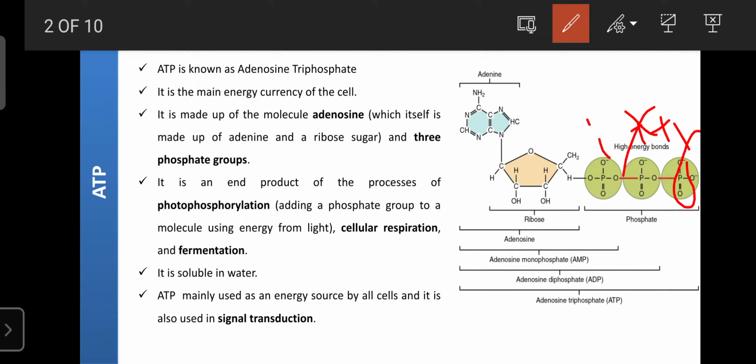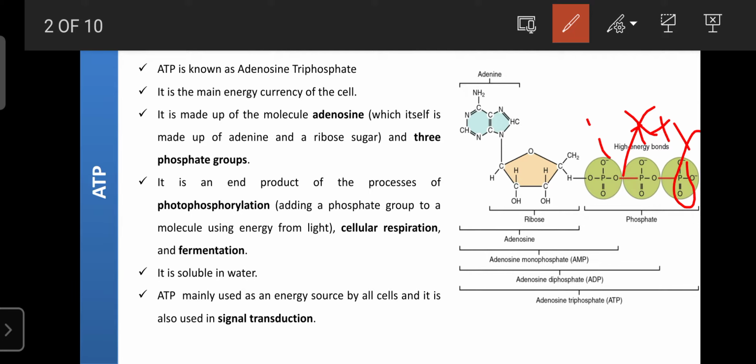Here the ATP is also the end product of various processes that occur in our body, like photophosphorylation in the plant as well as phosphorylation reactions in our human body, where the energy can be processed. In the plant during cellular respiration and fermentation, certain energy is produced in the form of ATP.